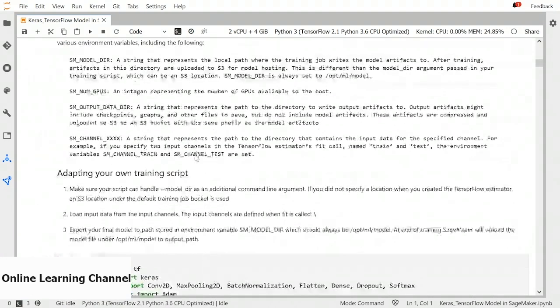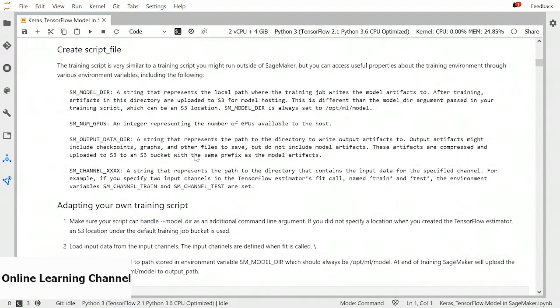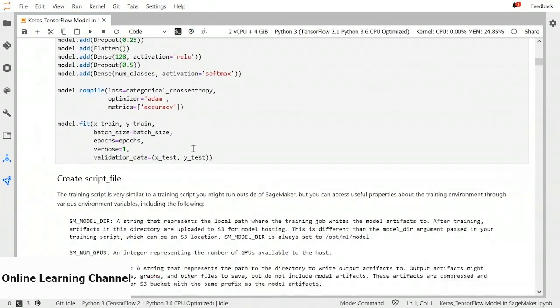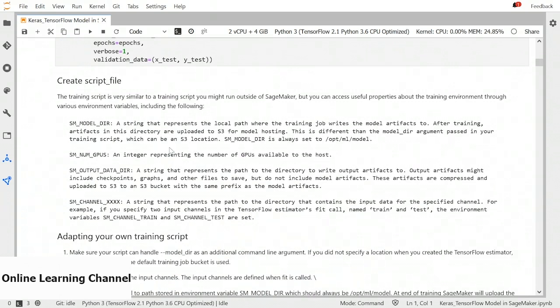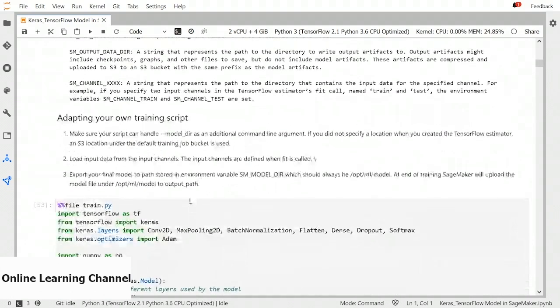So we will create a script file. So script file will be like this code, but we need to take into account some other parameters. We need to add a model directory. We need to pass number of GPUs, output data directory, and the input channels like we did for built-in algorithms. So our script should handle model directory as an additional command line argument. It should handle input channels and the output path.